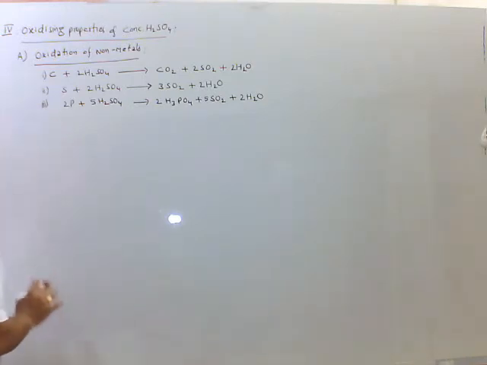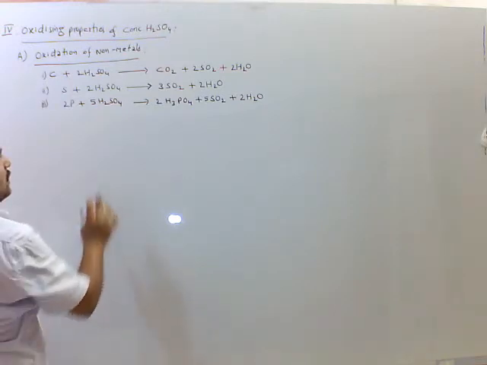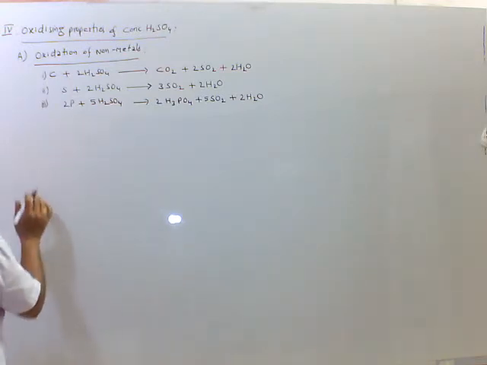These are the oxidation of non-metals by concentrated sulfuric acid.